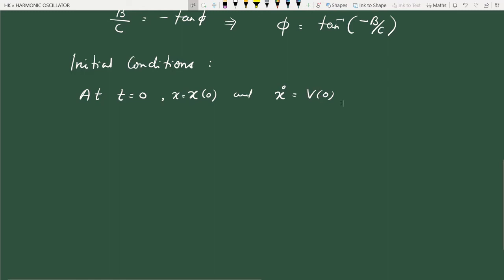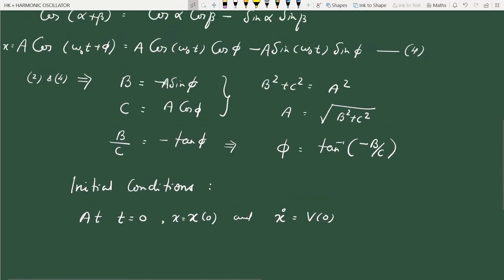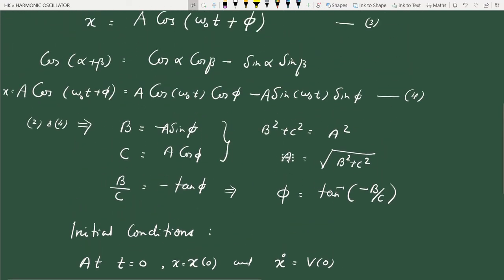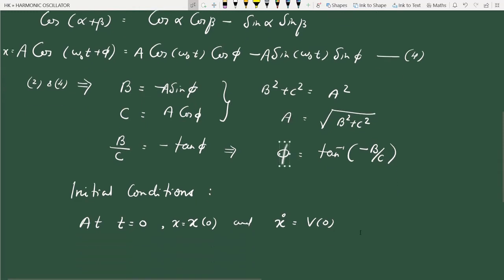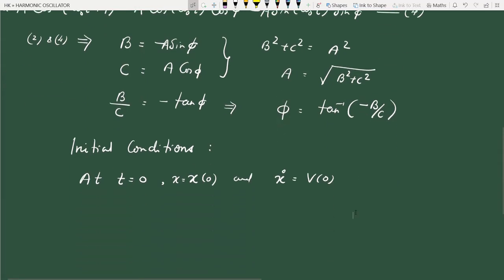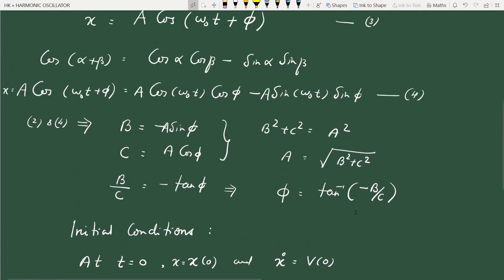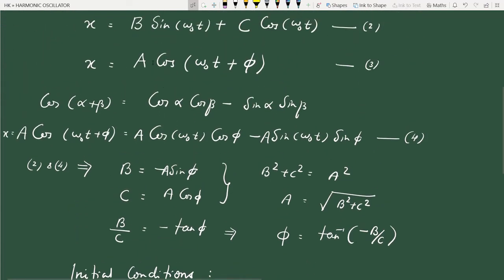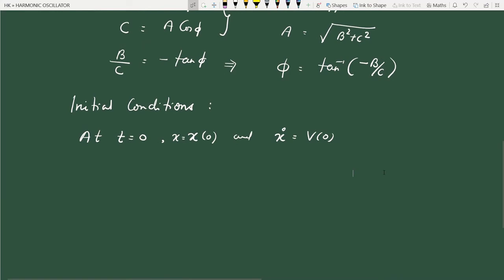If we know this initial position and initial velocity, we can express these constants a and phi in terms of these initial constants. Let us see how this can be done. Let us start with our standard expression, equation 3: x equal to a cos(omega 0 t plus phi). So the general expression is x of t, x at any time t, is a cos(omega 0 t plus phi). Now we also need x dot.